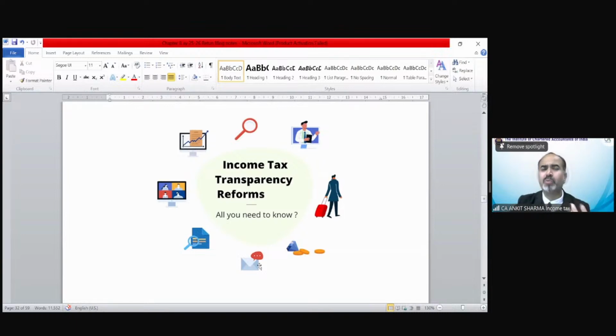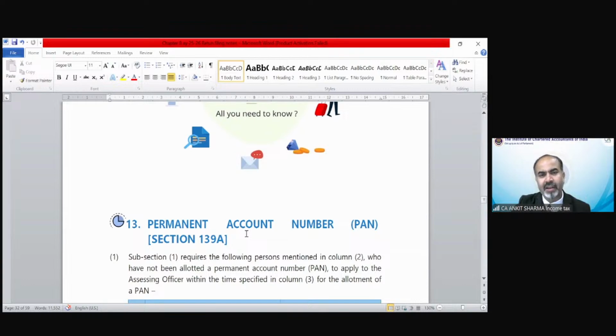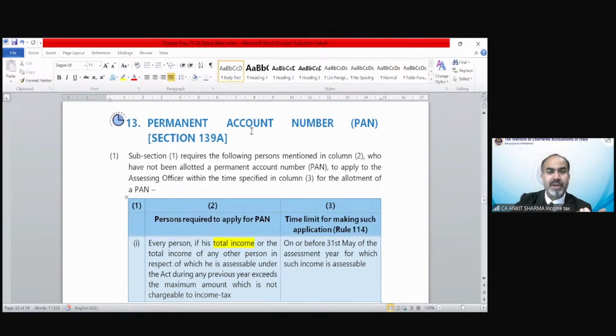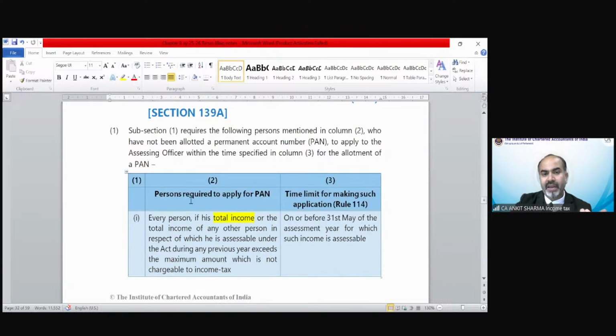So let's read these provisions. These are generally for yourself reading. I'm going to discuss the main heading of these provisions. There's nothing technical in this. So permanent account number under section 139A, the section says person required to apply for PAN. Those persons need a PAN number mandatorily.